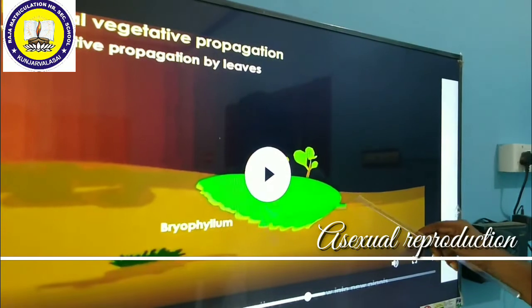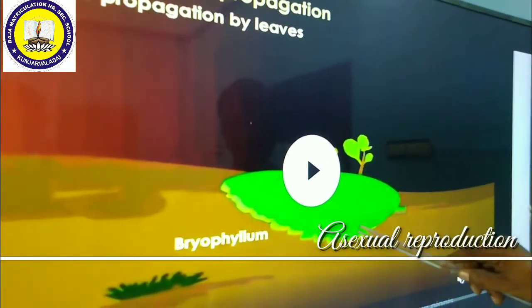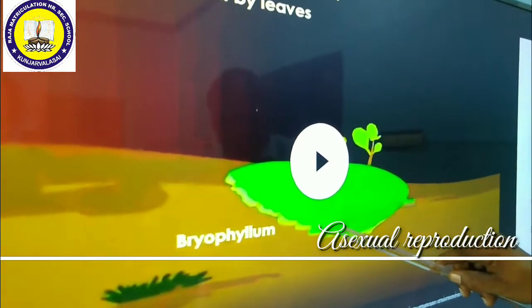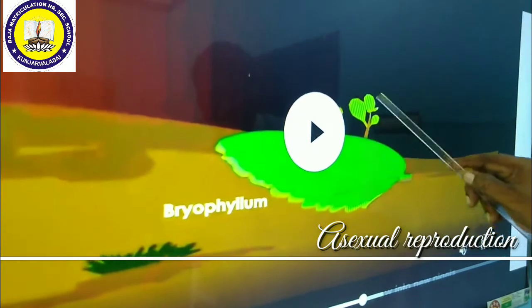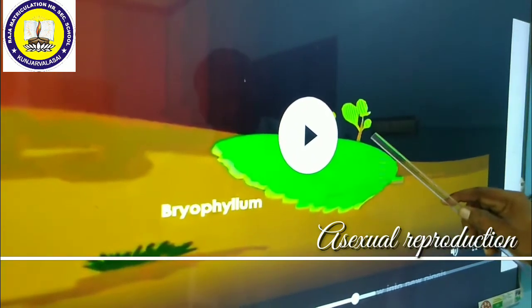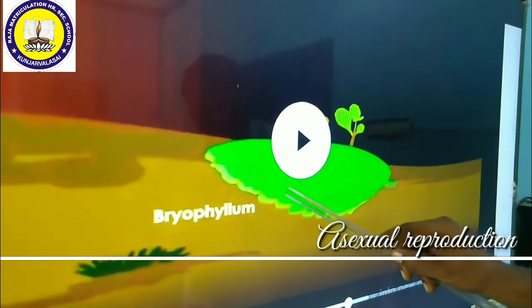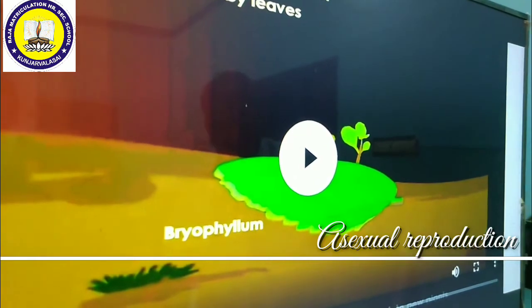Students, you can see here, this is the Bryophyllum plant. These Bryophyllum plants have leaf margins. These leaf margins have notches. At each and every notch, they can develop a small bud-like structure. Along with the buds, roots also arise. Then after formation of roots as well as buds, each and every bud can be removed from the mother plant. They can be developed into new plants.